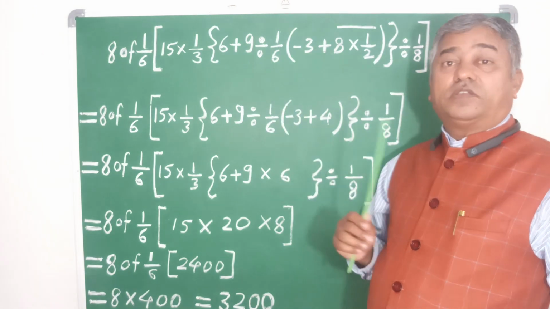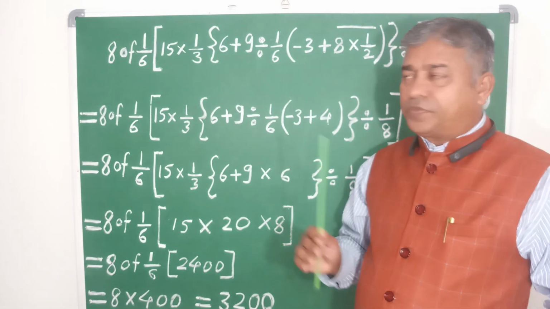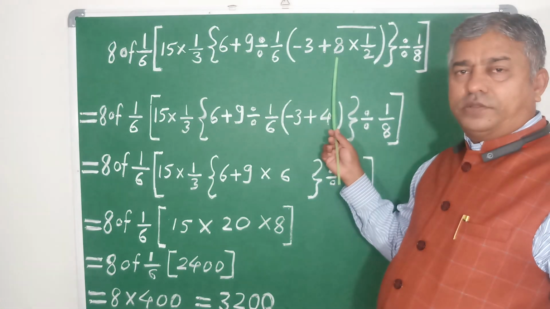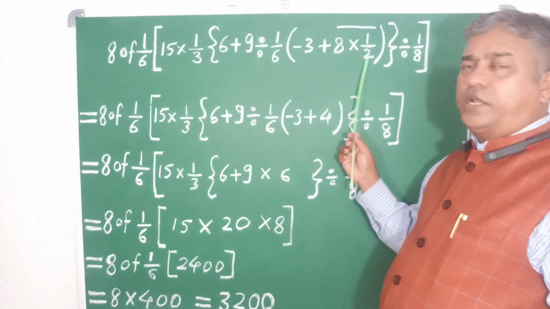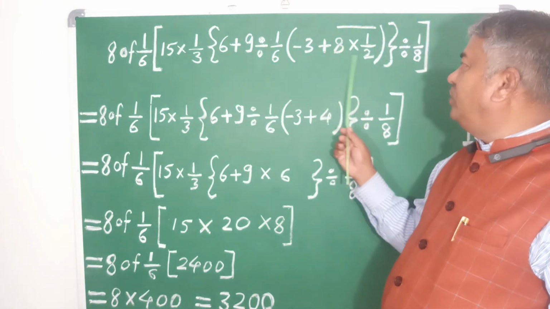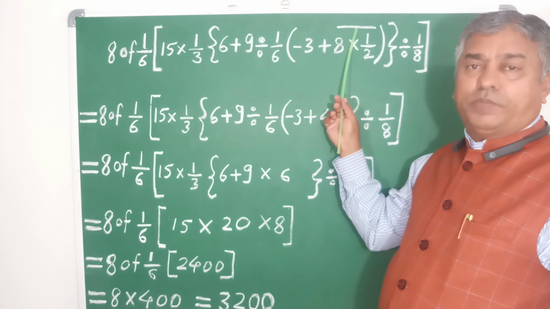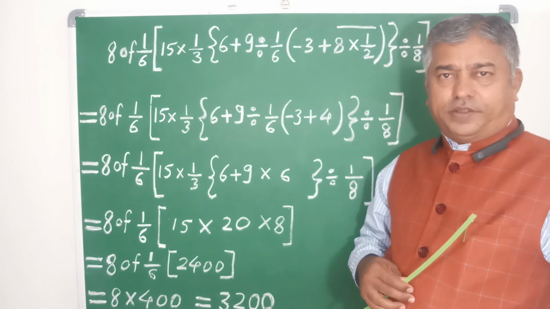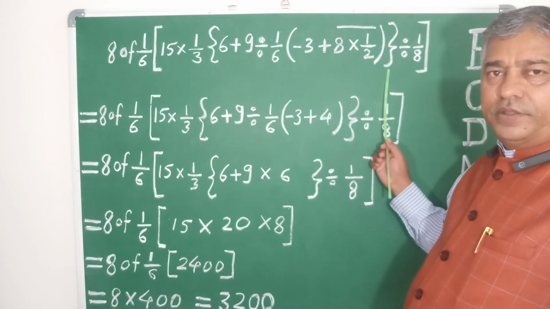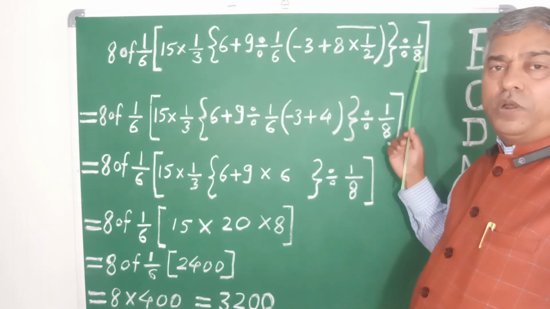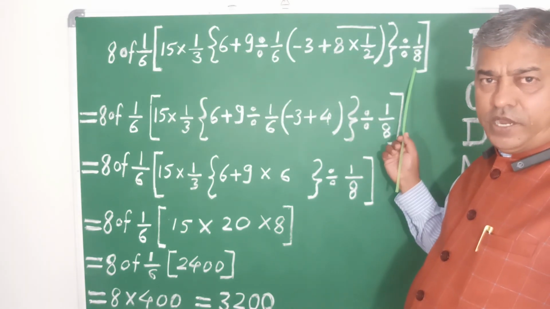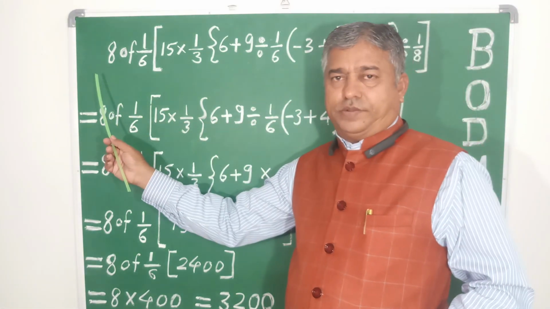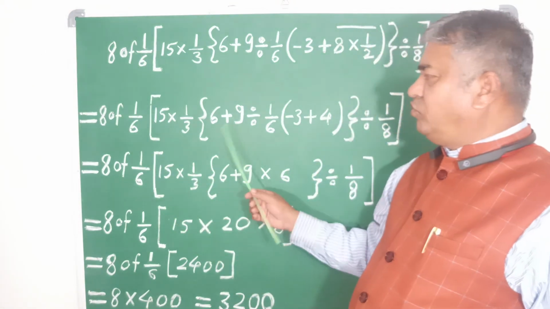Next the simple bracket or close bracket, that is minus 3 plus 8 into 1 divided by 2. For these two we are using the bar bracket, and now we are closing the small bracket. After that the curly bracket, then divided by 1 upon 8, or 1 divided by 8, and at the last the square bracket. This is the question. Now let us solve this one.